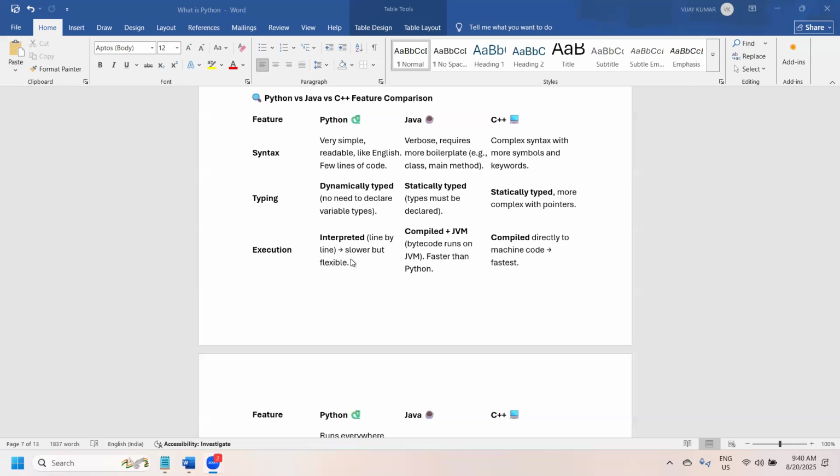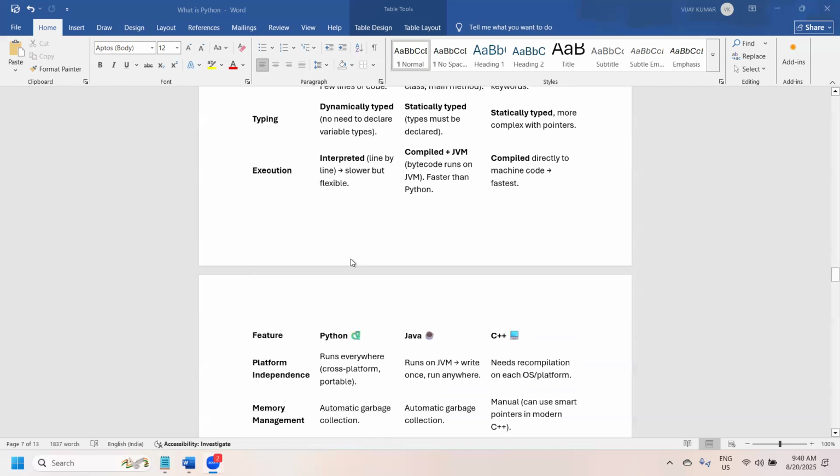When it comes to C++, it is compiled directly to machine code, wherever the machine is. Since it runs directly as machine code, it is faster. Compared to this, even C is also much faster.